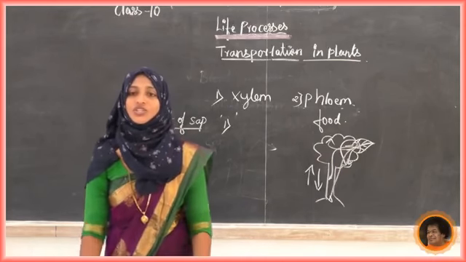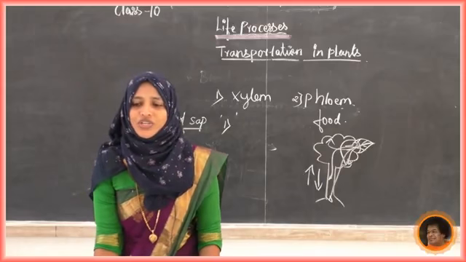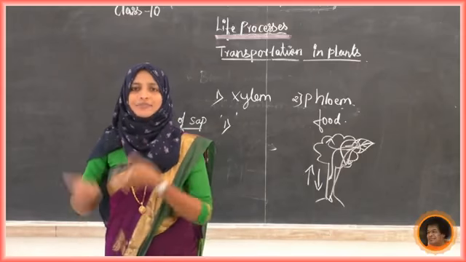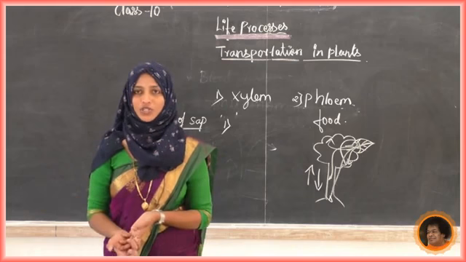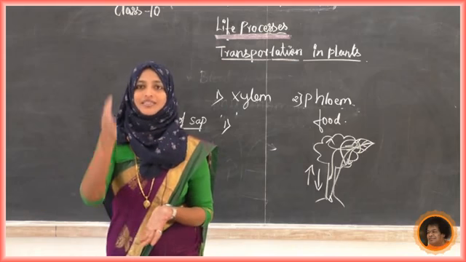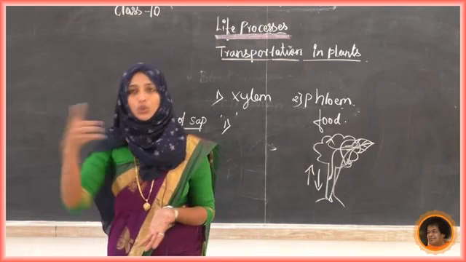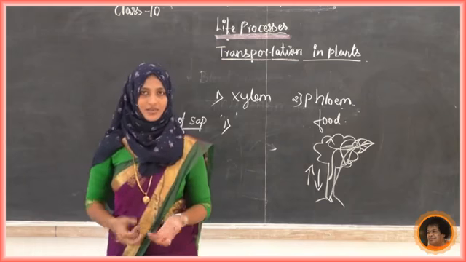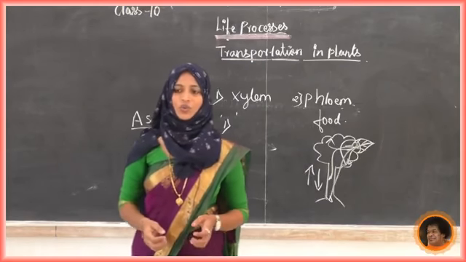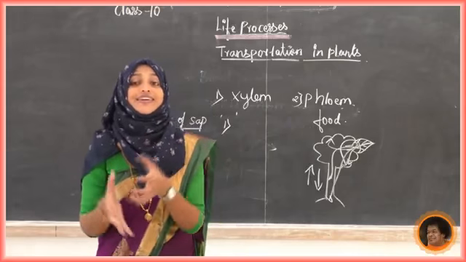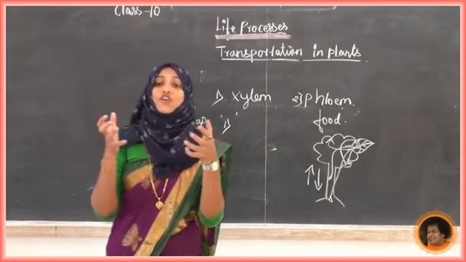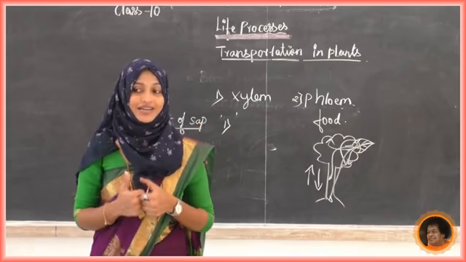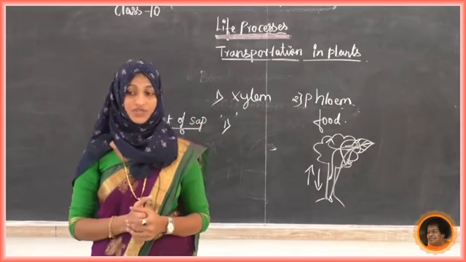What is root pressure? What is meant by root pressure? We know that the root absorbs water and minerals. That is an osmosis process. Osmosis means there will be a semi-permeable membrane through which it passes. We have studied this in lower classes. What happens now? There will be a creation of force, a creation of pressure. That is root pressure.